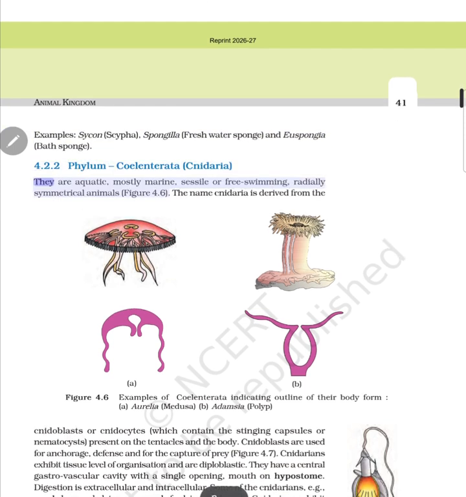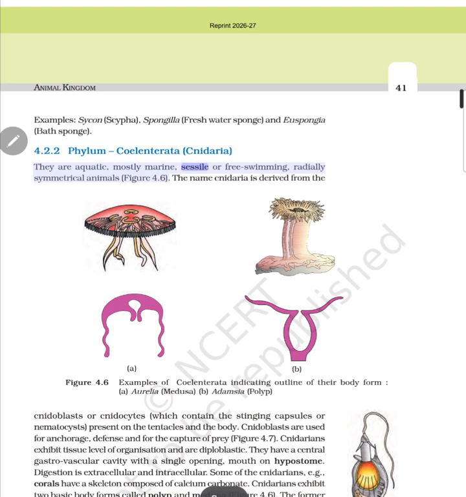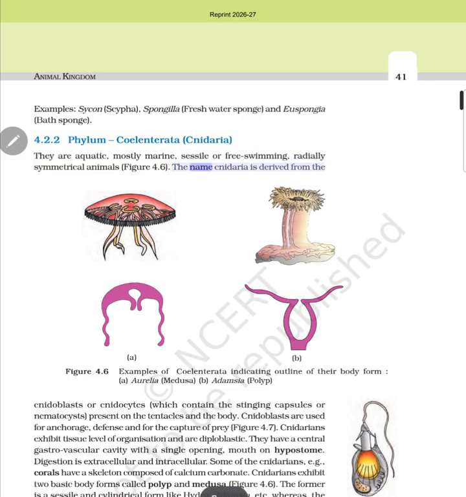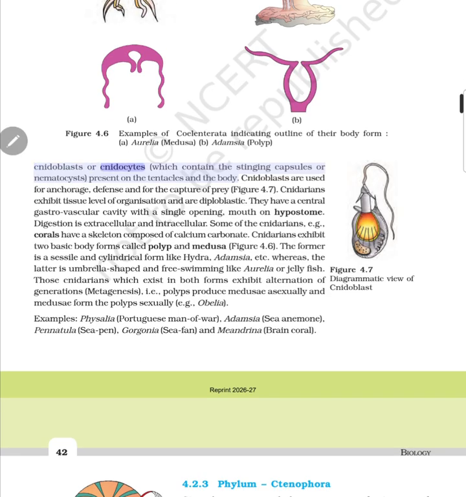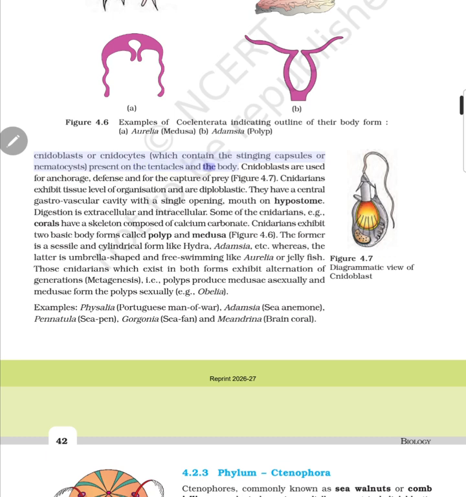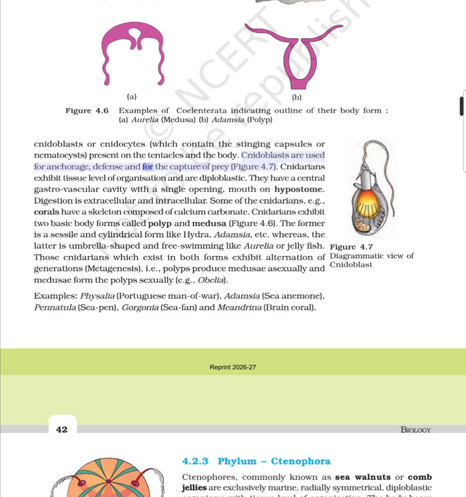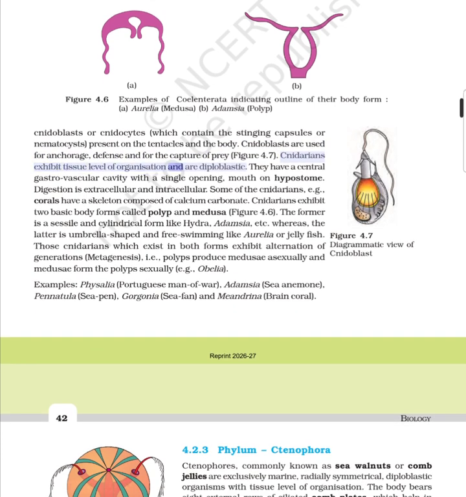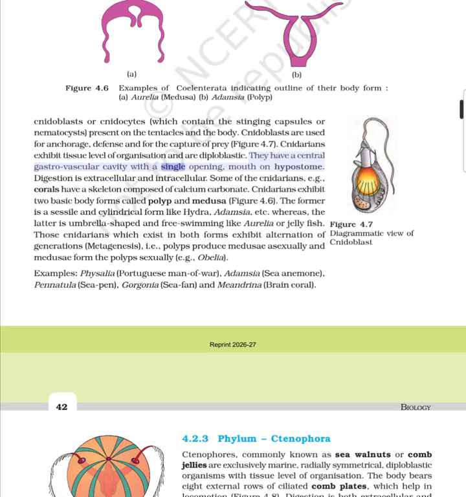4.2.2 Phylum Coelenterata (Cnidaria). They are aquatic, mostly marine, sessile or free-swimming, radially symmetrical animals. The name Cnidaria is derived from cnidoblasts or cnidocytes, present on the tentacles and the body. Cnidoblasts are used for anchorage, defense and for the capture of prey. Cnidarians exhibit tissue level of organization and are diploblastic. They have a central gastrovascular cavity with a single opening, mouth, on hypostome.